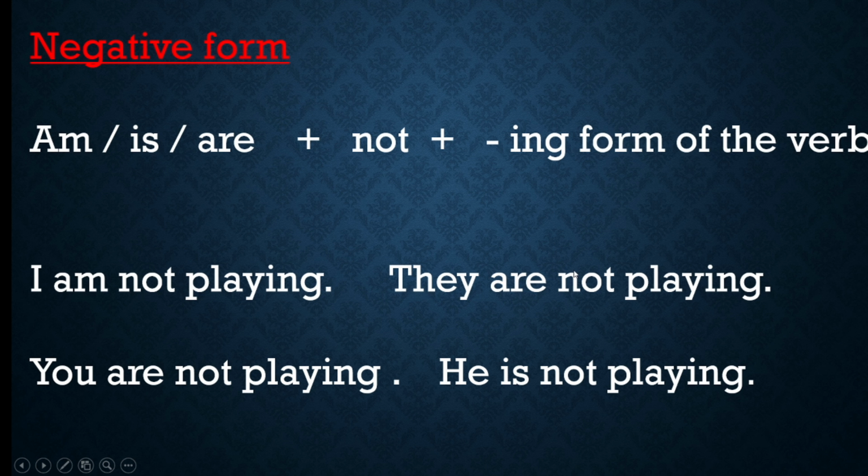You have used not. You are not playing, you use not. He is not playing, so you use not. And see where you have used the not. Soon after am, is, are, you have to use the word not, followed by the ing form of the verb. Look here, playing. So this is called negative form.